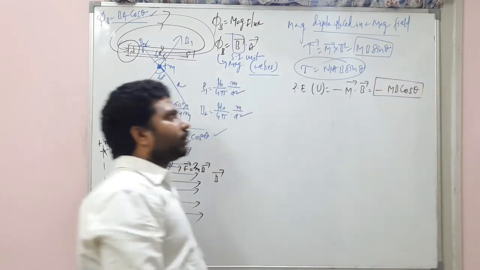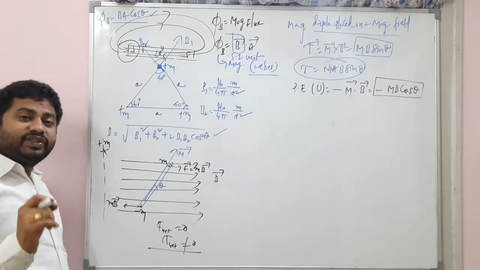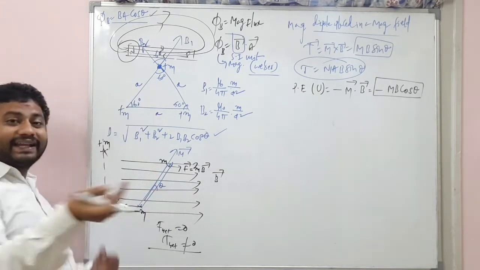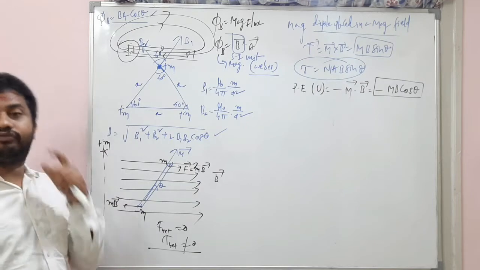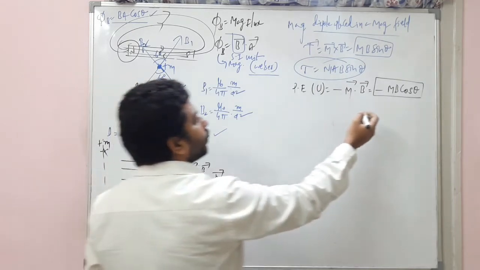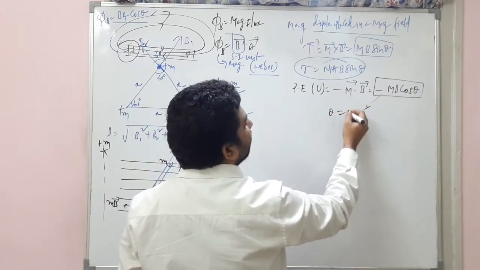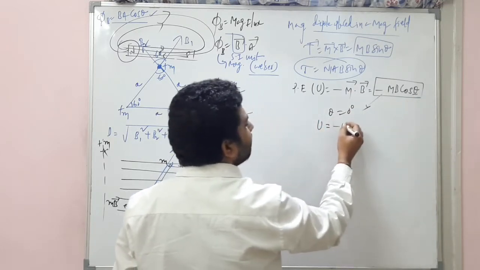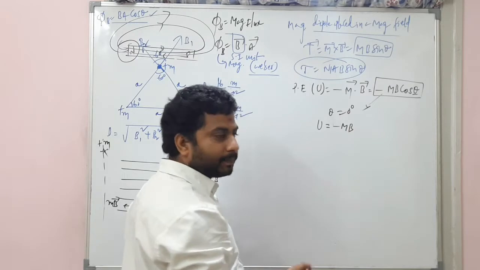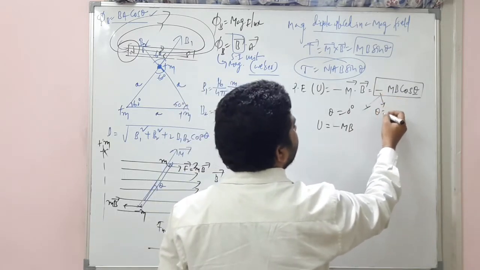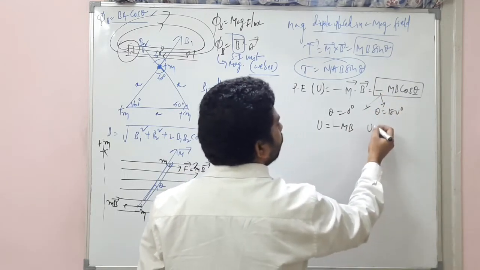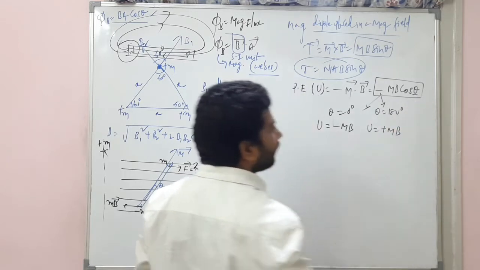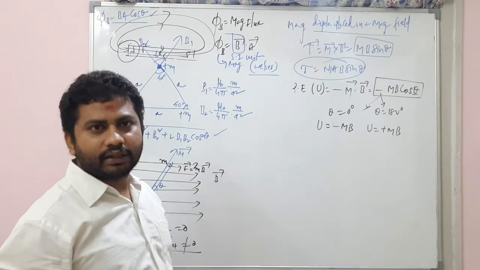This is important. This is the potential energy of a bar magnet kept in a uniform magnetic field. If theta is 0, cos 0 is 1, so the potential energy is minus mB. If theta is 180 degrees, cos 180 is minus 1, so U is plus mB. Why are we not taking 90 here?